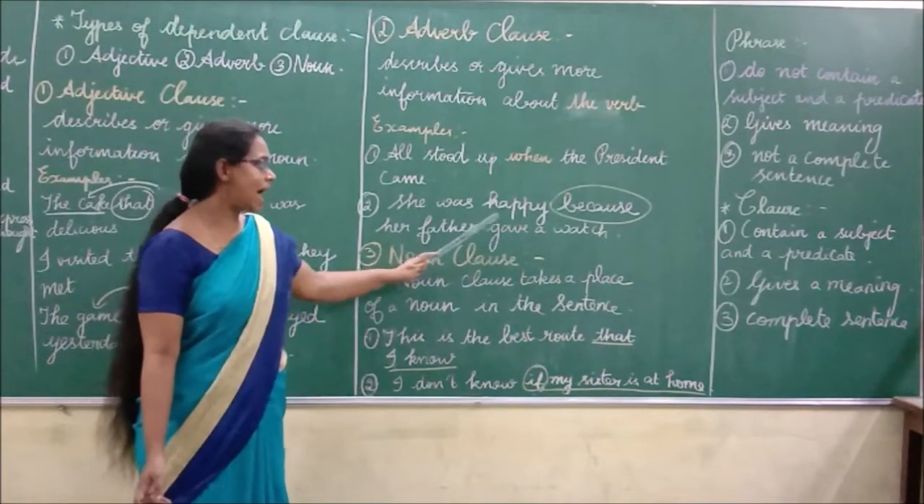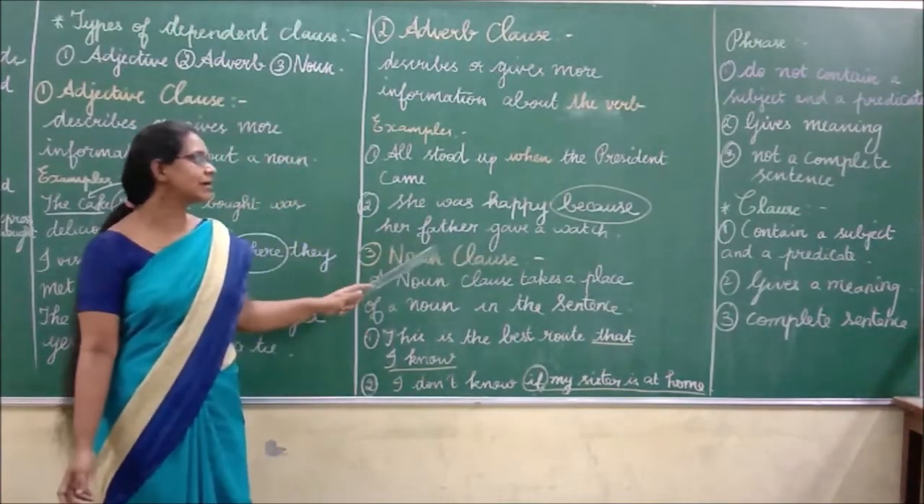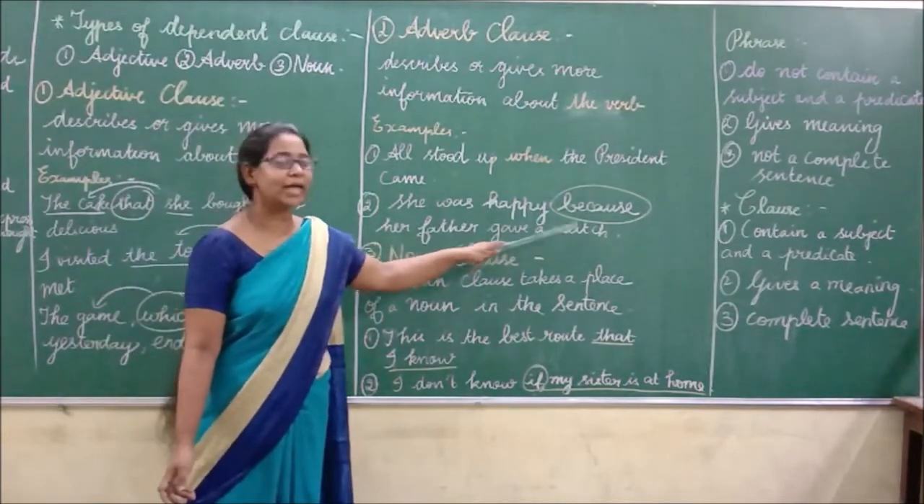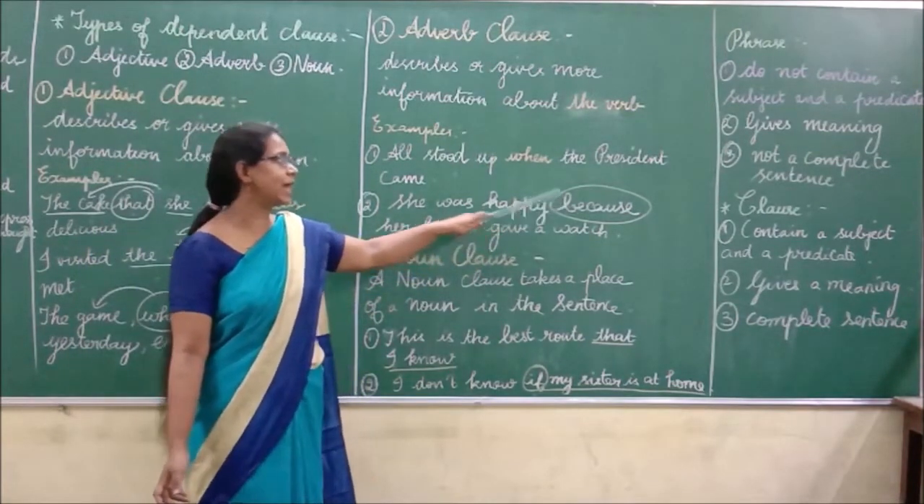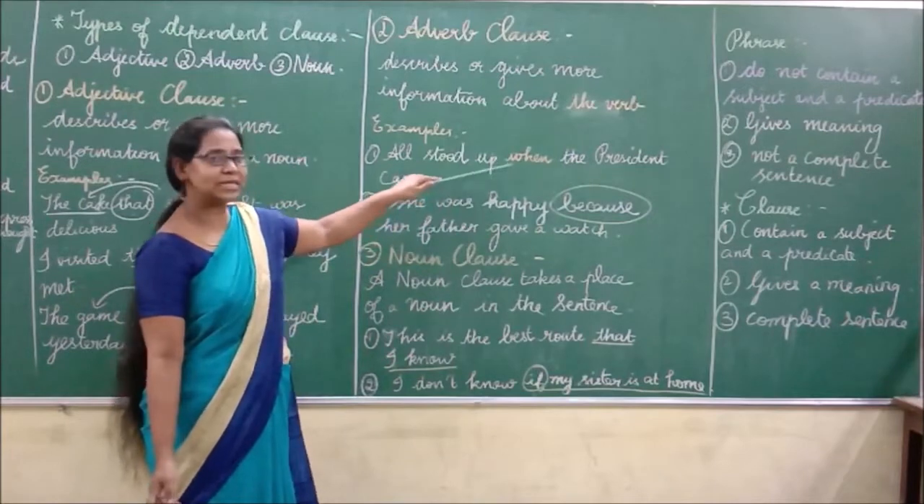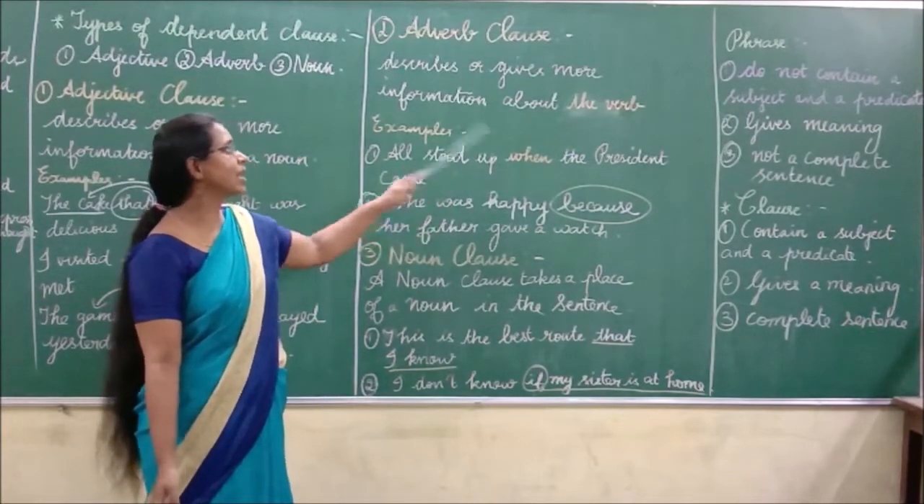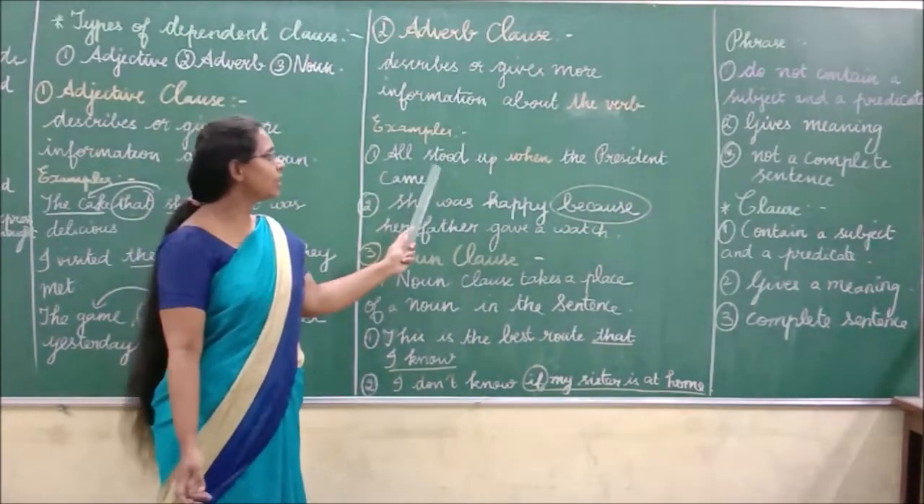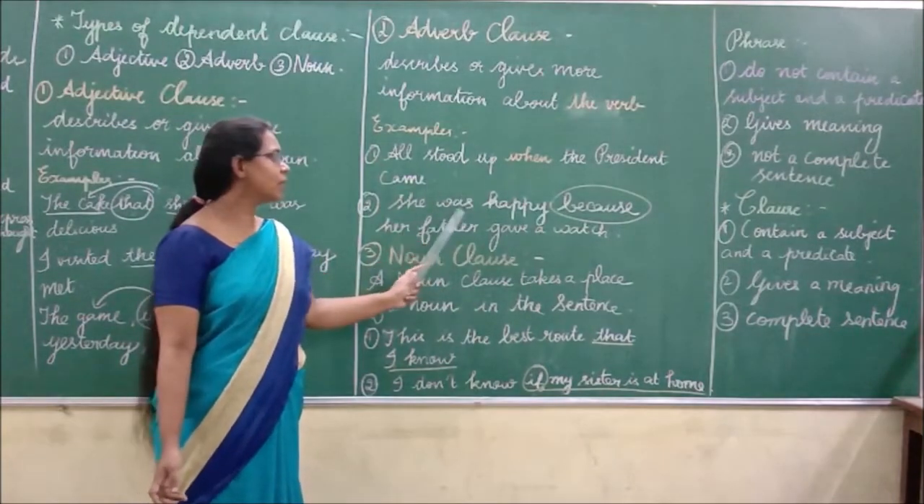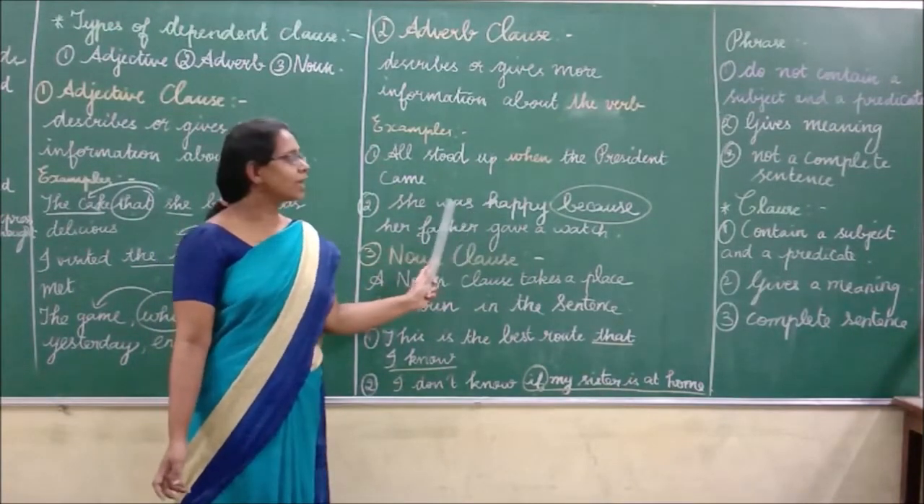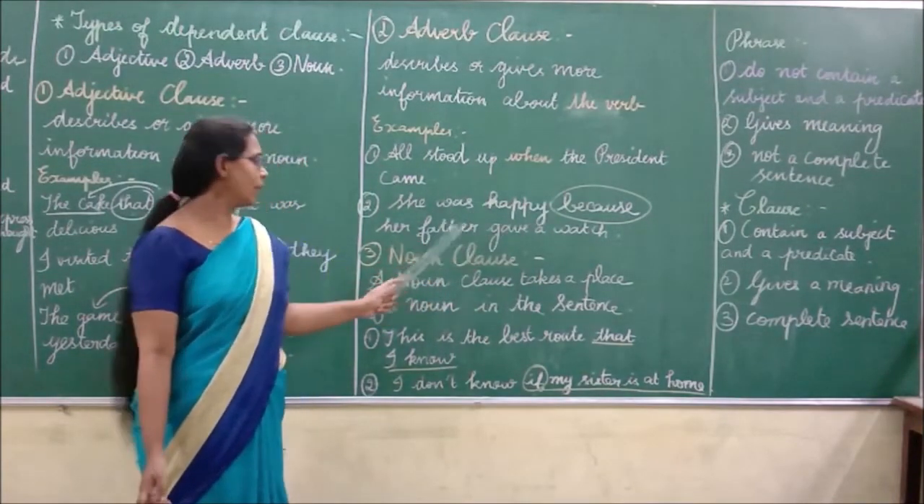Next: "She was happy because her father gave a watch." Here, "because" is the adverb class. In the previous sentence, "when" is the adverb class. It describes the verb. Here the verb is "stood up", and here the verb is "was". So it describes the verb.